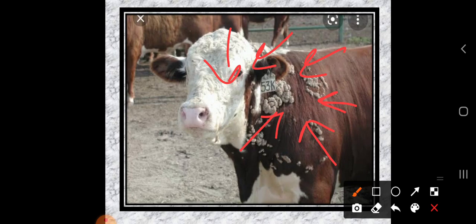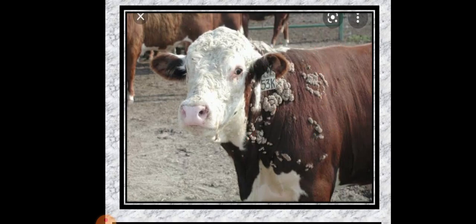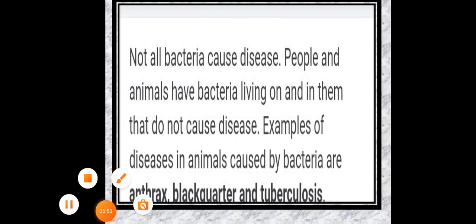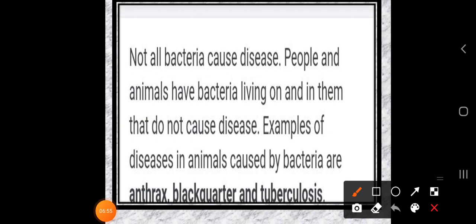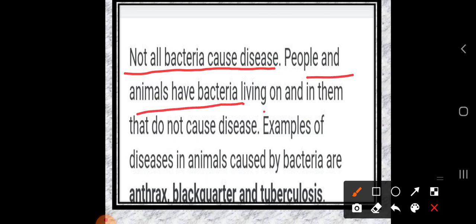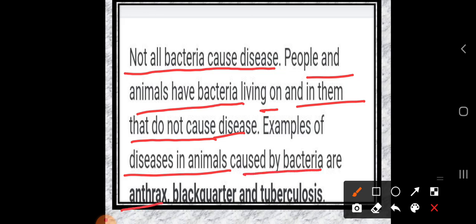So how did it happen? What is the mode of transmission here? Here we have one answer: not all bacteria cause disease. In the animals, not all the bacteria cause disease. People and animals have bacteria living on and in them, and they do not cause disease. Examples of diseases in animals caused by bacteria are anthrax, black quarter and tuberculosis.